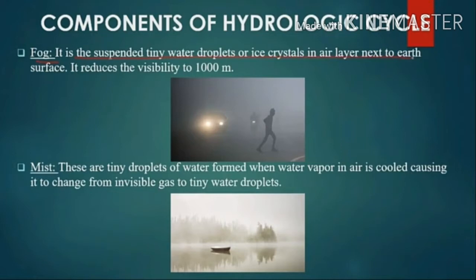Then it is mist. Mist is tiny droplets of water hanging in the air. These droplets form when the water vapor in the air is rapidly cooled, causing it to change from an invisible gas to tiny visible water droplets. So from an invisible gas, it looks like tiny visible droplets. Mist is less dense than fog. Fog is very dangerous for the transport system, because we cannot see clearly in fog. But mist is less dense than fog.